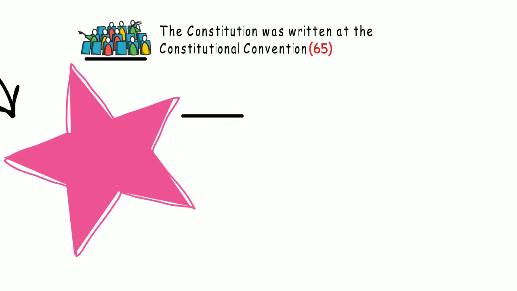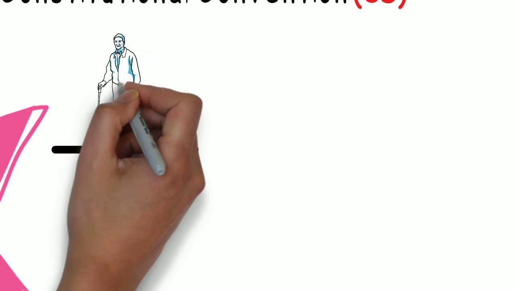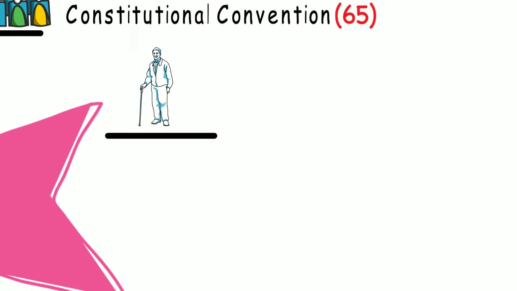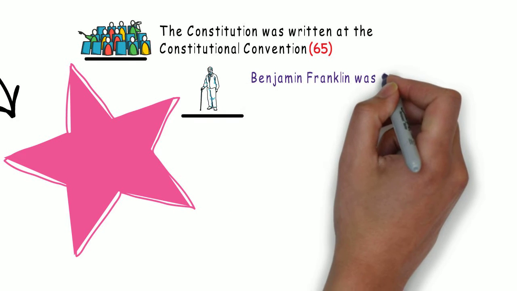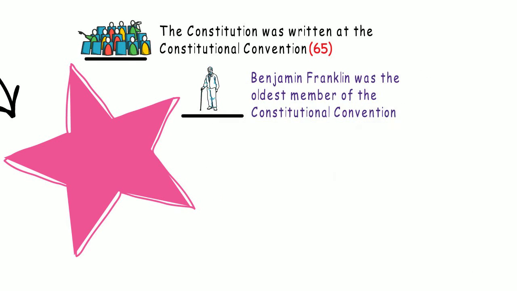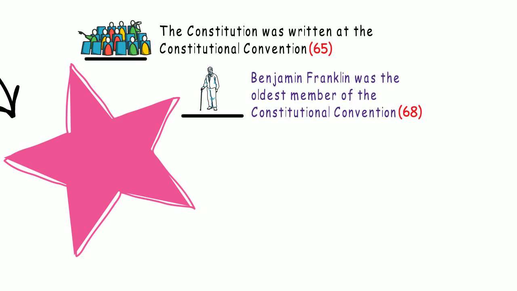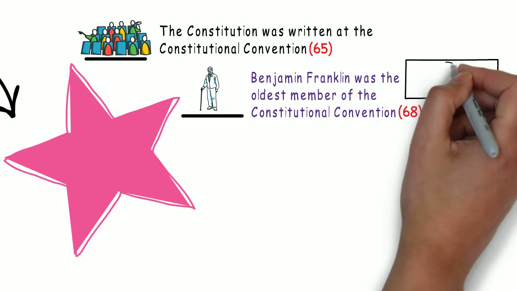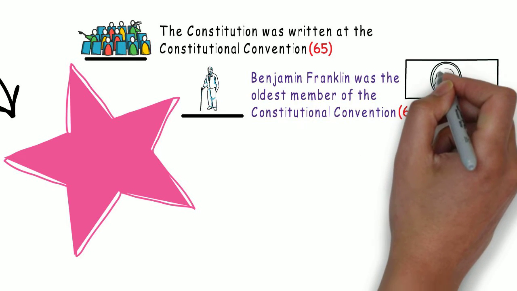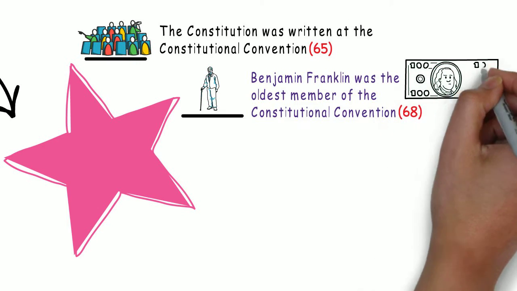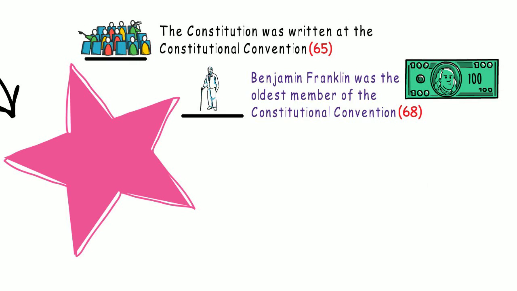The oldest person at the Constitutional Convention was Benjamin Franklin. Many people know him because of that. That is one thing Benjamin Franklin is famous for. This is question 68. Benjamin Franklin was the oldest member of the Constitutional Convention. The person who is on the $100 bill is Benjamin Franklin. And you know that the $100 bill is the highest bill we use every day.